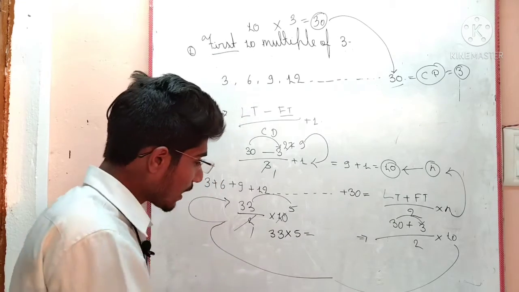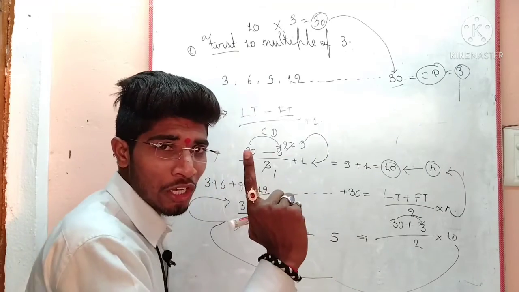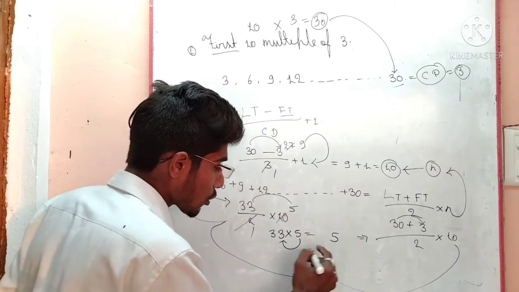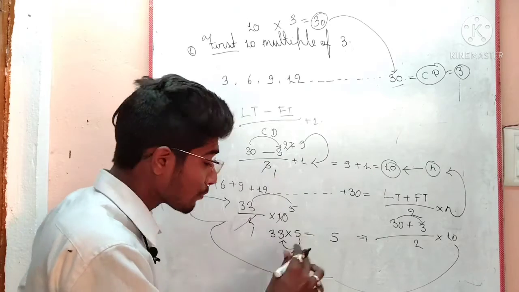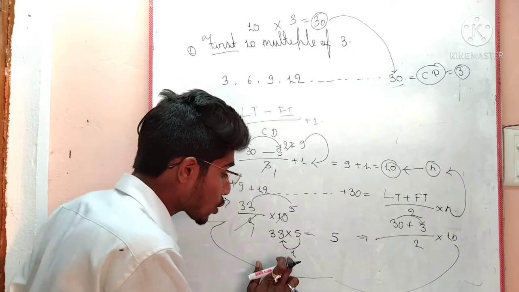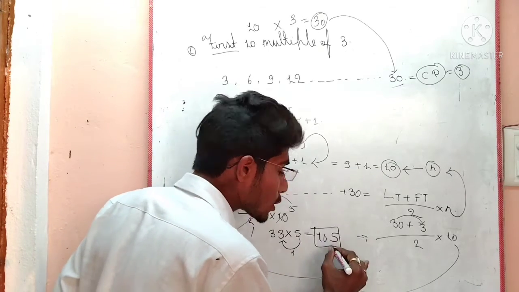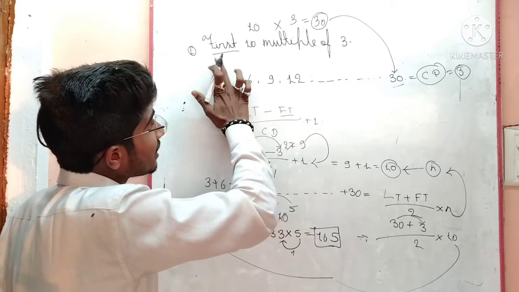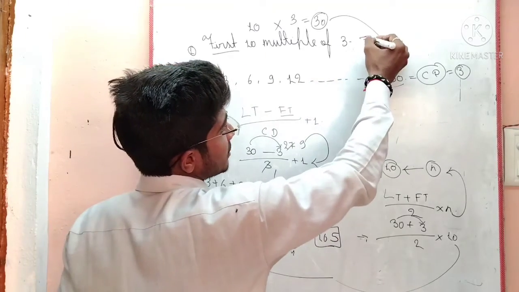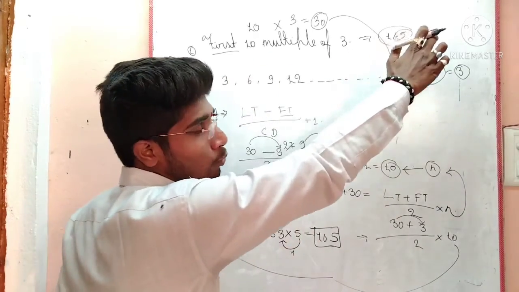Let's check it. 5 threes are 15, so 5 right and 1 is carried. Once again, 5 threes are 15, and adding the carried 1 gives 16. So my answer is 165. The sum of the first 10 multiples of 3 is equal to 165.